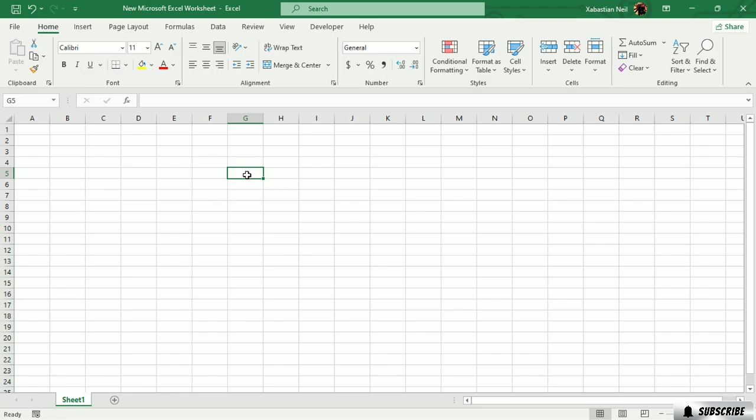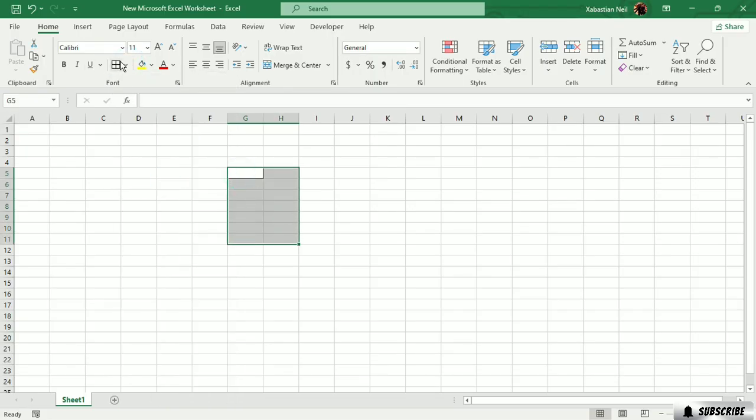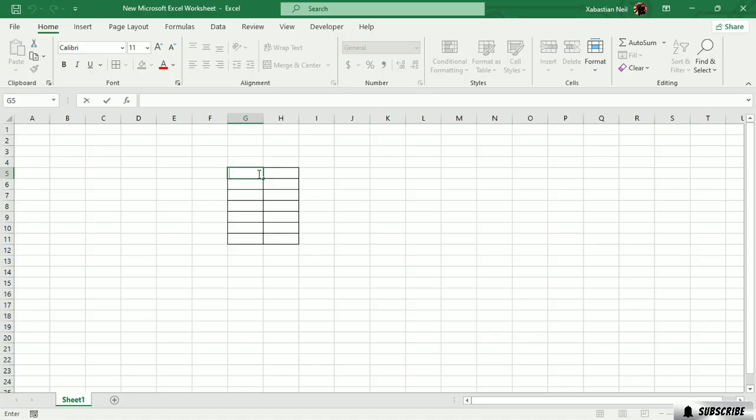Now what we're going to do first is have some data here. For example, let's make a table. It's going to be fast, so you don't have to worry about it. Let's add some fruits: apples, bananas, grapes, and some coconuts. Let's just stick to these. Now I'm going to add in some numbers: 8, 9, 10, 3. Let's just stick to this. This is just an example.